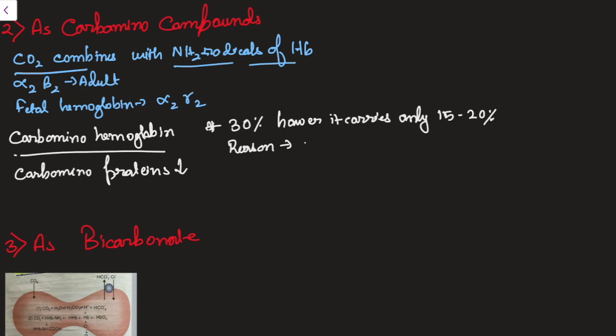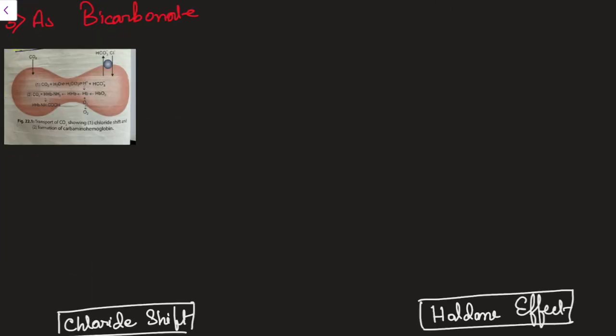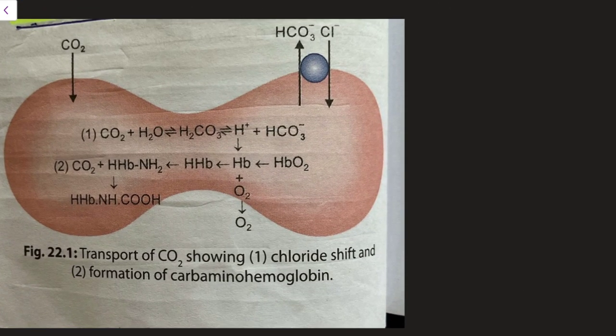This reaction will be very much slow. However, it has a potential of 30% carrying, but it only carries 15 to 20%. Now the transport of bicarbonate. As you can see in this diagram, which is very well explained.